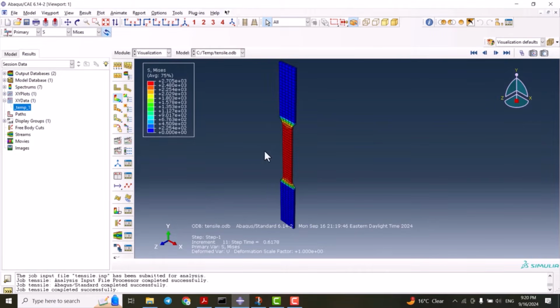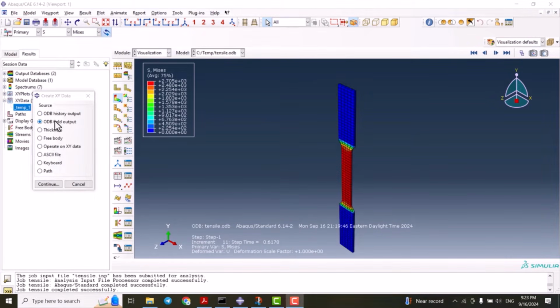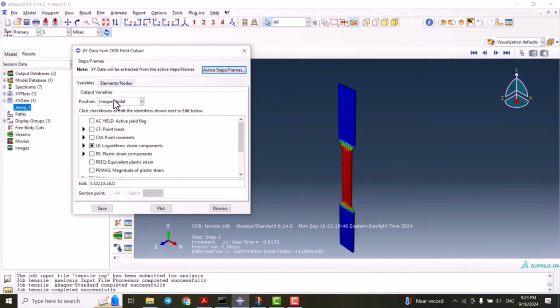Now we can plot the stress strain curve for this one, and from that we can calculate the elastic modulus. Now from the ODB field output we can go to this one.